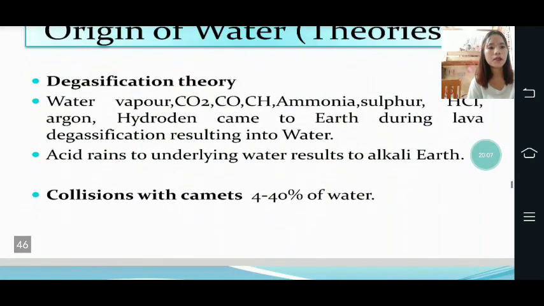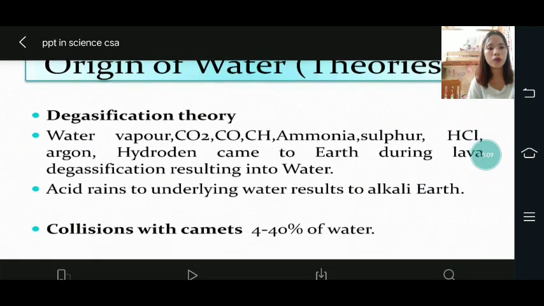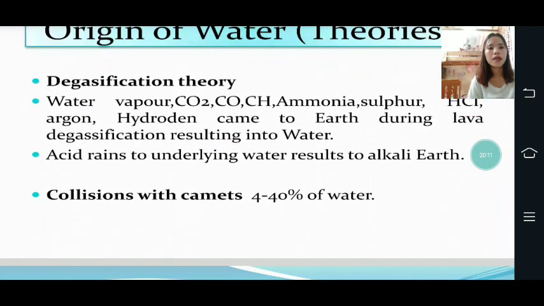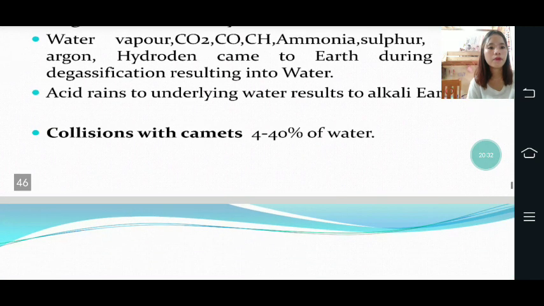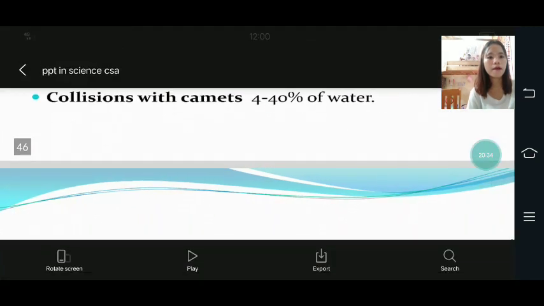Now we will tackle the origin of water, or the theories. Degasification theory: water vapor, CO2, CO, CH4, ammonia, sulfur, argon, hydrogen came to earth during lava degasification resulting into water. So the acid rains underlying water results to alkali earth. Collisions with comets account for about 40% of water.